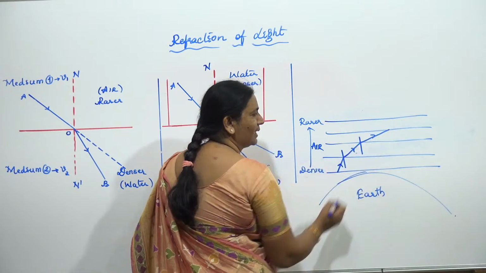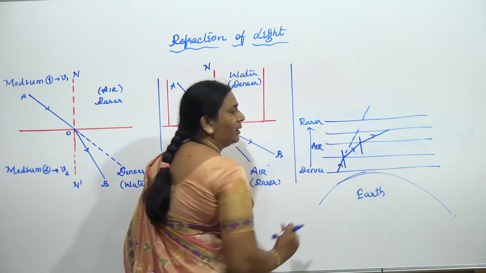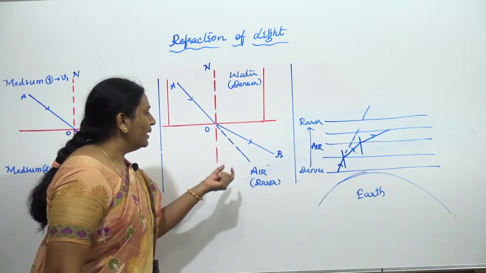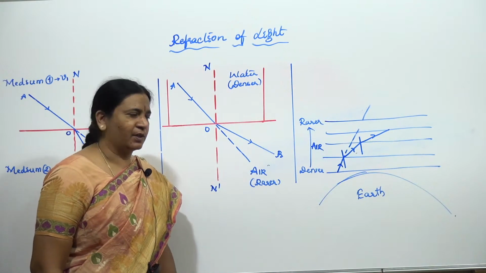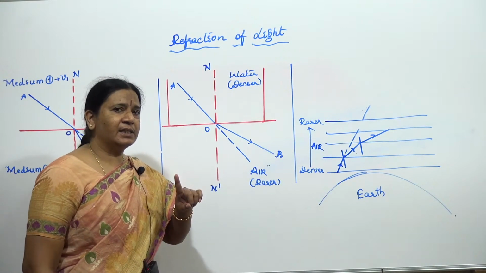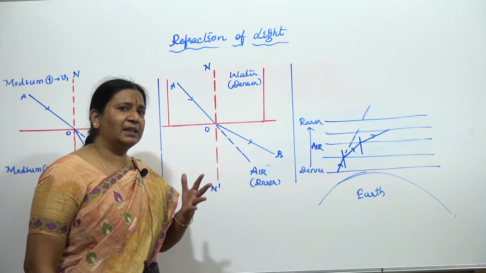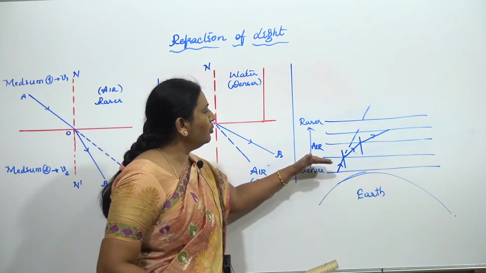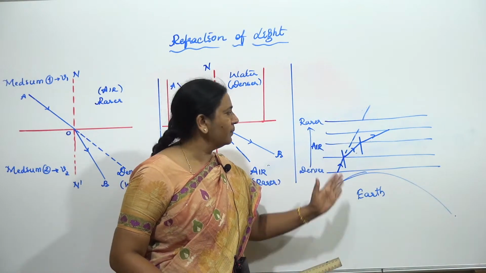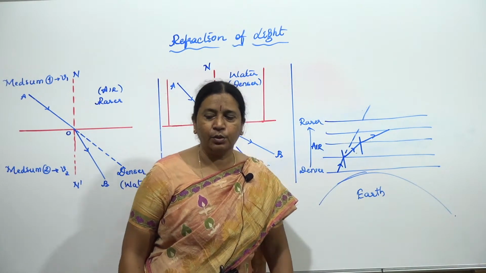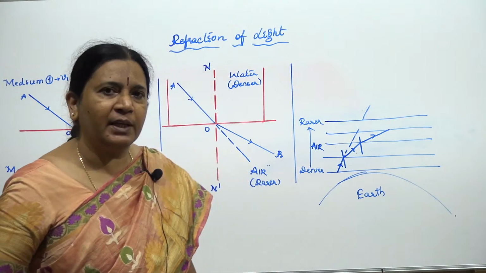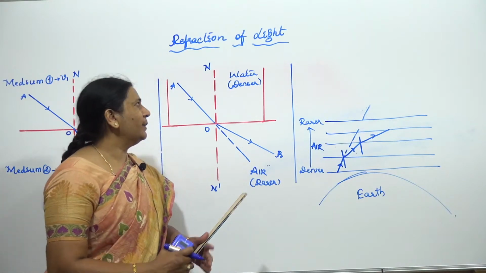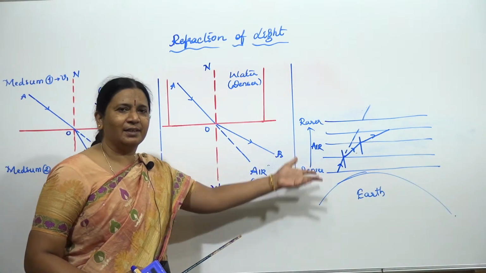It won't continue along the same path. See, the path is like this. But all the layers are air itself. So the name of that medium doesn't make any difference for us. What makes the difference is whether it is homogeneous as an optical medium or not. Even though it is the same medium, the moment optical density changes, the bending of light takes place. So refraction takes place whenever there is a change in the optical density of the medium, whether it is different by name or the same.